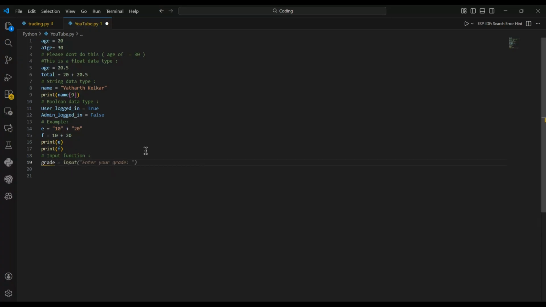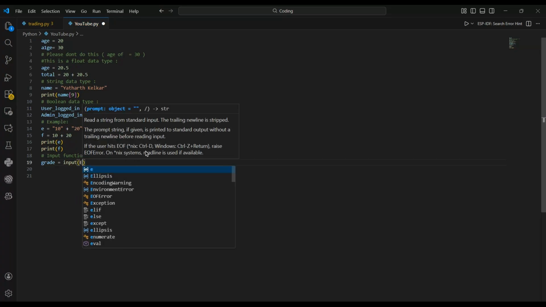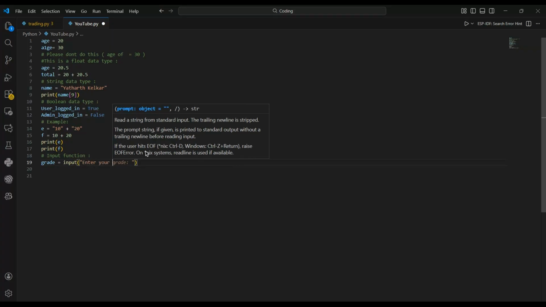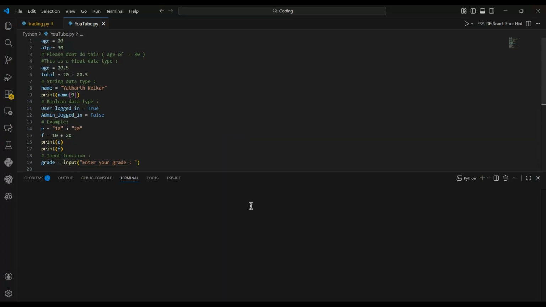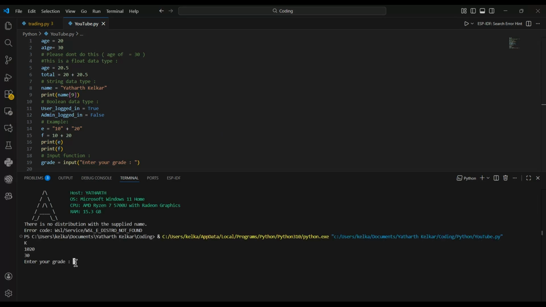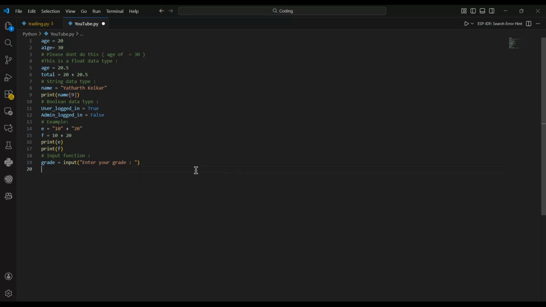Grade equal to input, enter your grade. We save it, and we run it. Now Python over here will give the question, and we type. Let's say I'm in 10th grade. Then yeah, the program ends because we have not told Python what to do with the input.